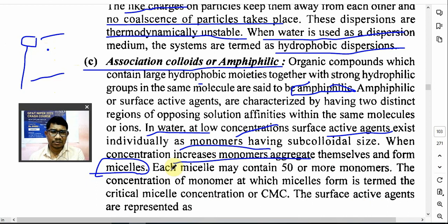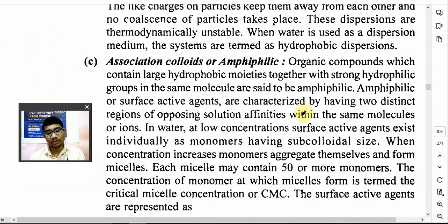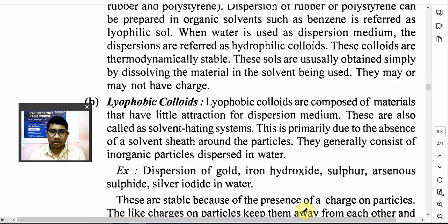Now each micelle will have around 50 or more monomers. So detailed about this we'll see in the next chapter known as surface tension, interfacial phenomena. The concentration of surfactant at which there is a formation of association or micelle is known as the critical micellar concentration of the surface active agent.